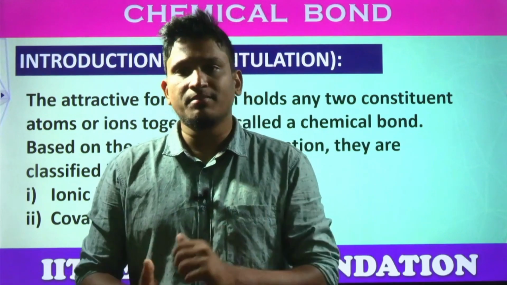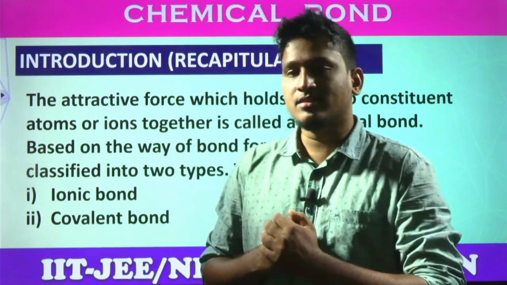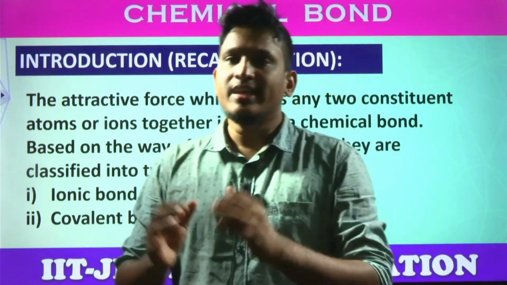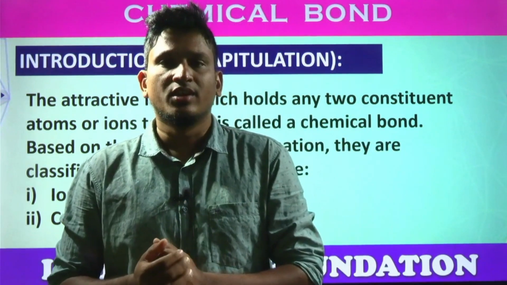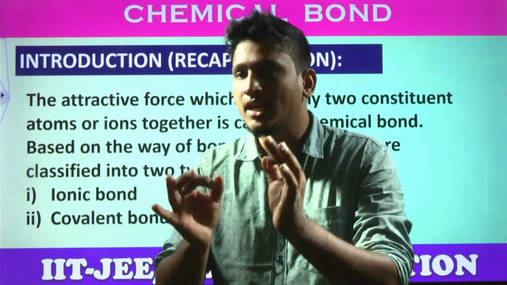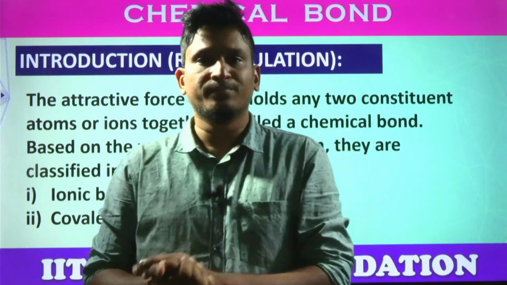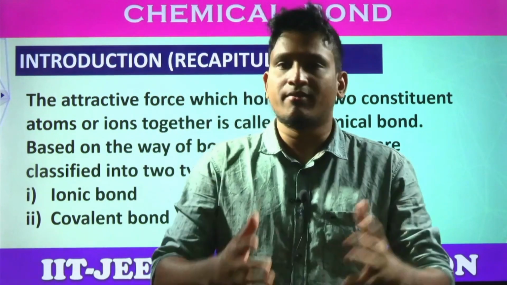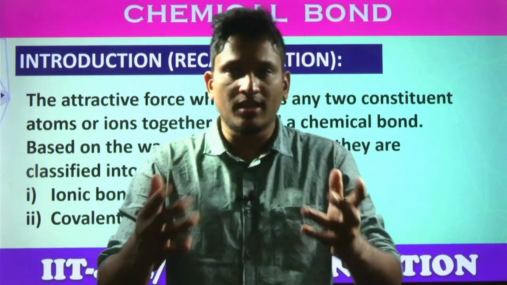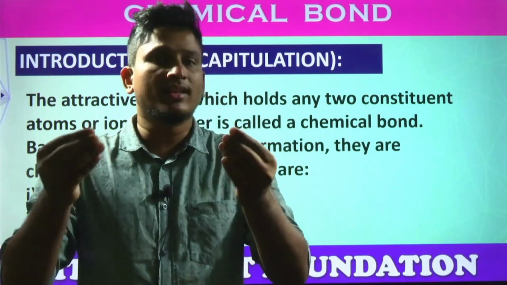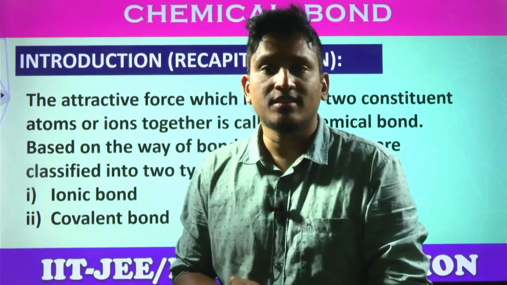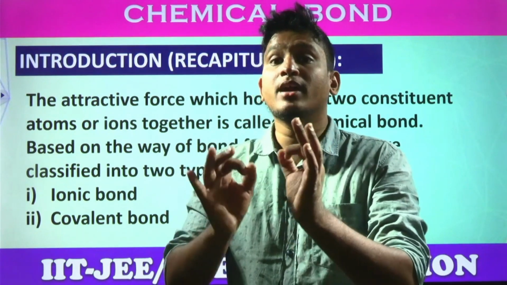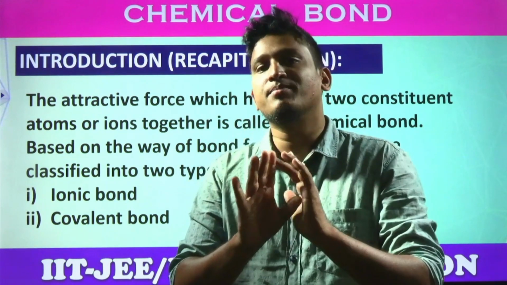So all these elements, where can we find them? From nature, right? Naturally found from nature. Okay. All these elements, do they exist independently or in the combined form? Answer this question. The question is, all these elements which are available in nature, are they available independently or in the combined form? The answer is, the majority of these elements are available in the combined form only, not in the independent form.